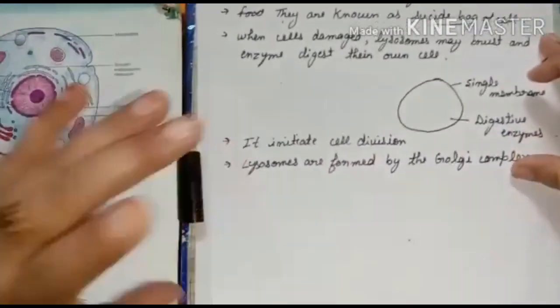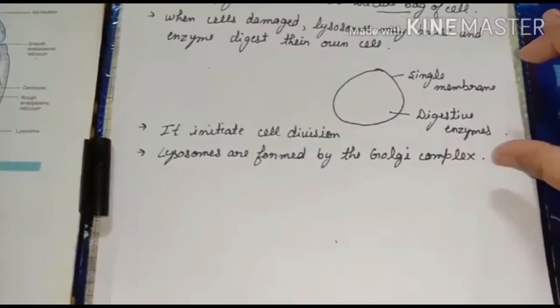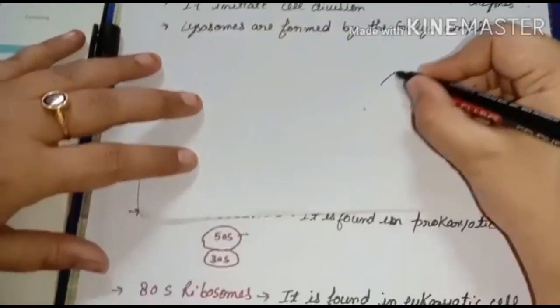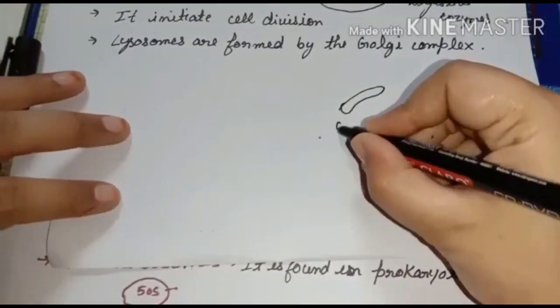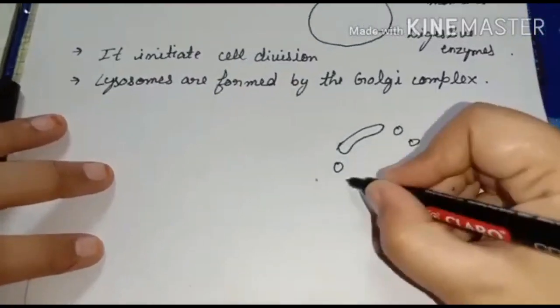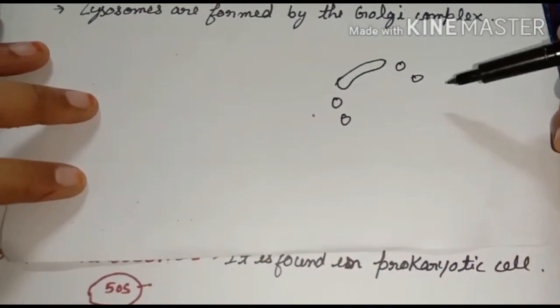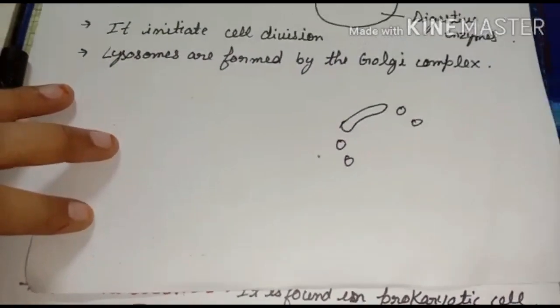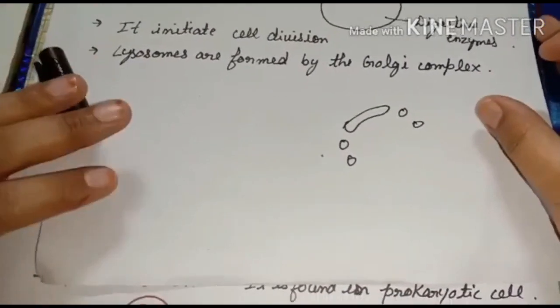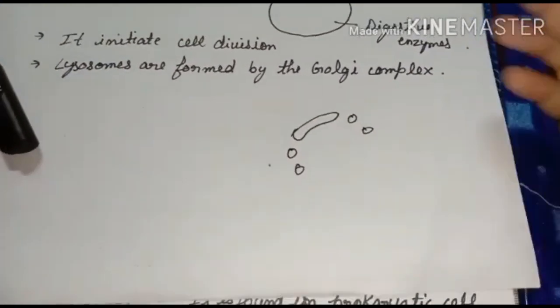Is it clear? Lysosomes are formed by the Golgi complex. When I was explaining the Golgi complex, I told you that small sac-like structures are formed, and these sac-like structures develop into lysosomes. This is all about the lysosome. Next we will discuss in the other class.